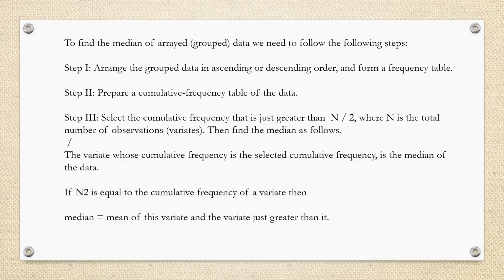Now, before calculating the median of group data, we have to follow a few steps. Step one is to arrange the group data in ascending or descending order. The data should be arranged in a proper order. Usually we use ascending order and form a frequency distribution table. If the data is not in group form, we first have to make a frequency distribution table, and then arrange the data in ascending or descending order.